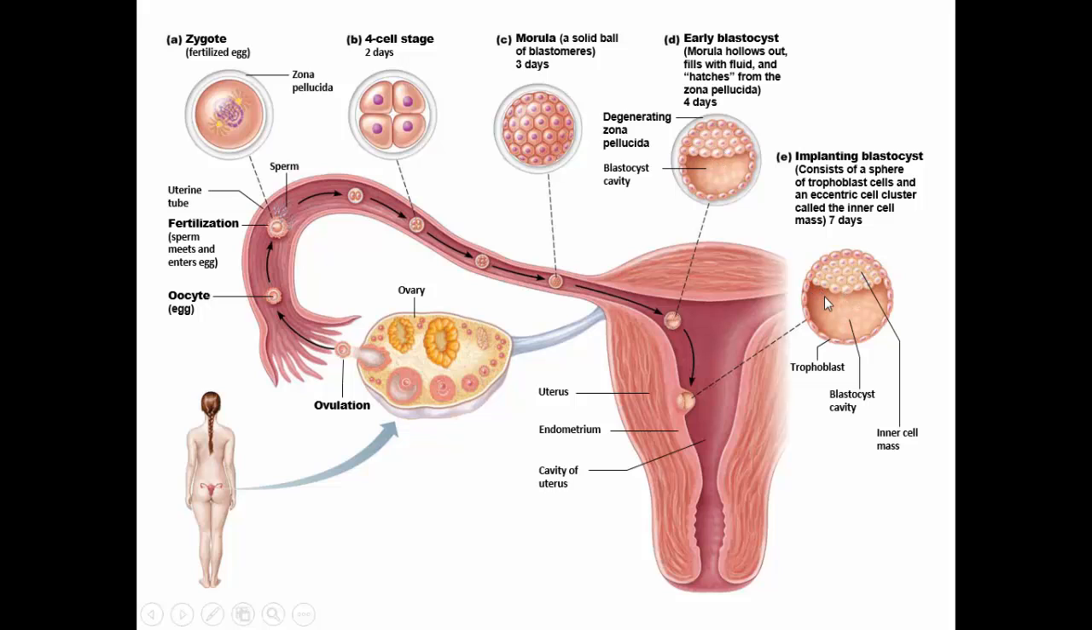Here is a more mature blastocyst. The blastocyst will float in here for a couple of days and then find a location on the endometrial wall and will burrow in and be covered over. The trophoblasts are the cells that produce HCG. This is the hormone that maintains the corpus luteum so that we maintain progesterone and don't lose the endometrial lining.